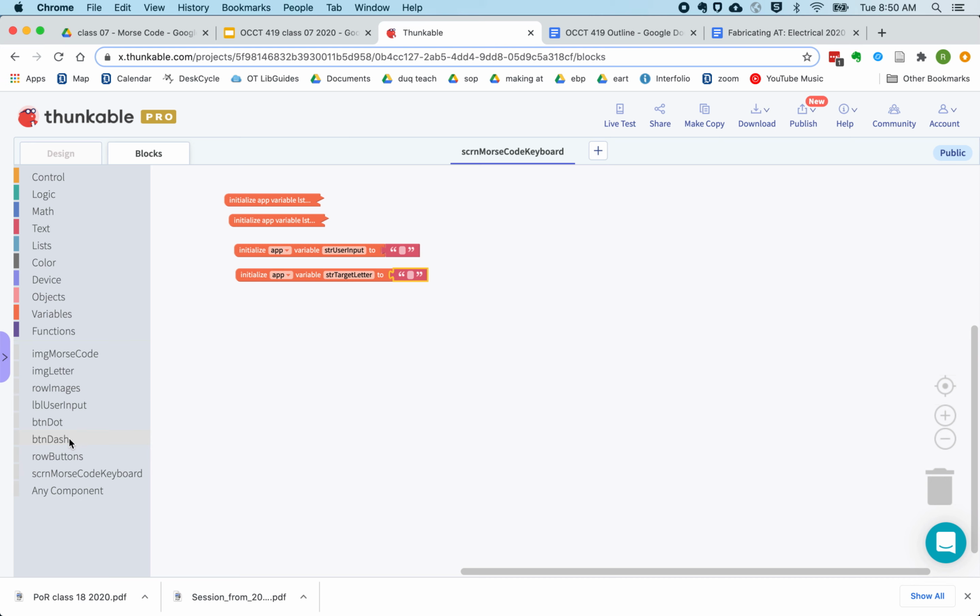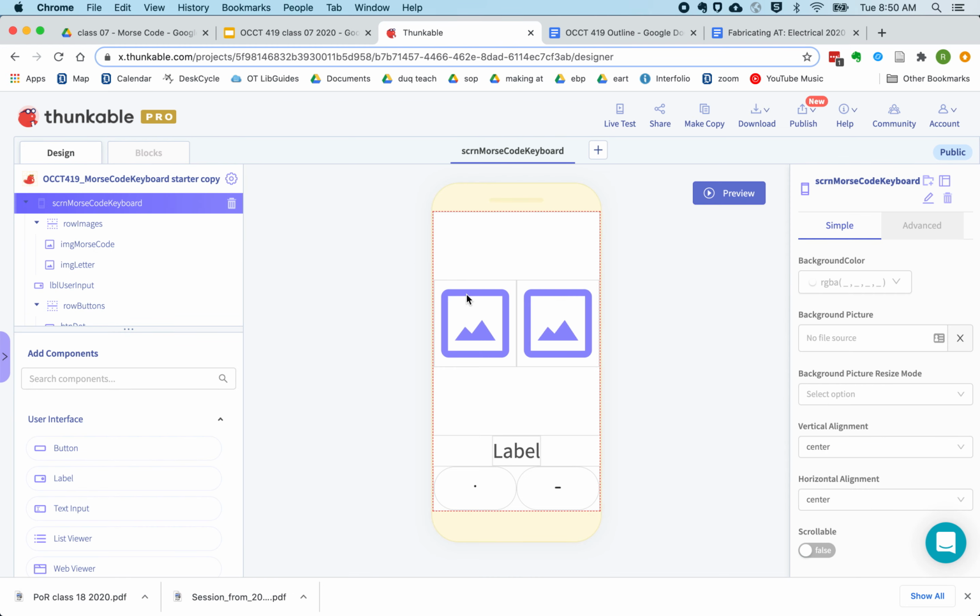Now, when the screen opens, we want to initialize the interface. So we're going to want to put a letter in here, the Morse code in here, and we're going to want to choose a target letter.